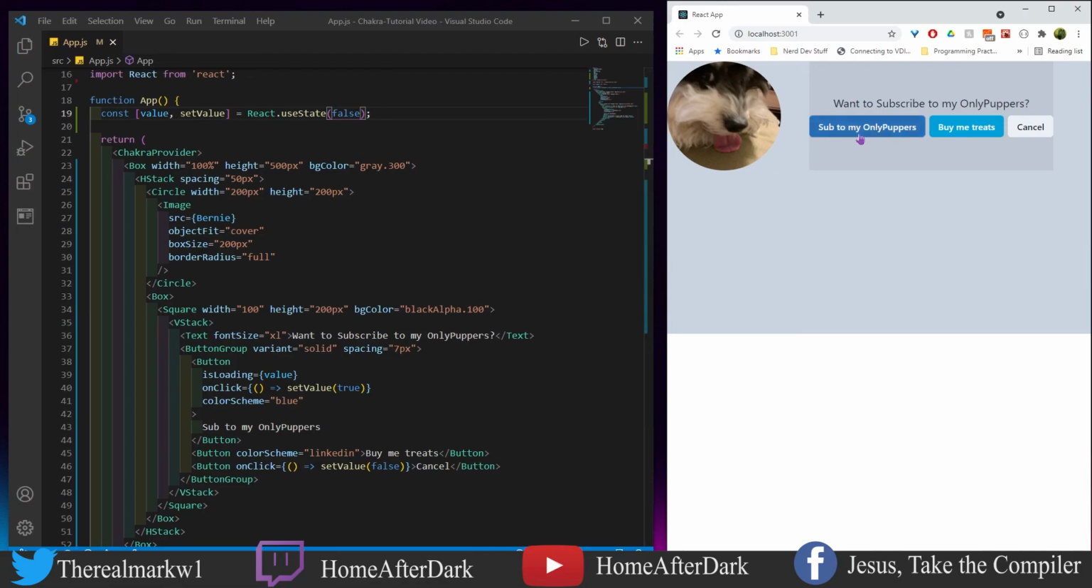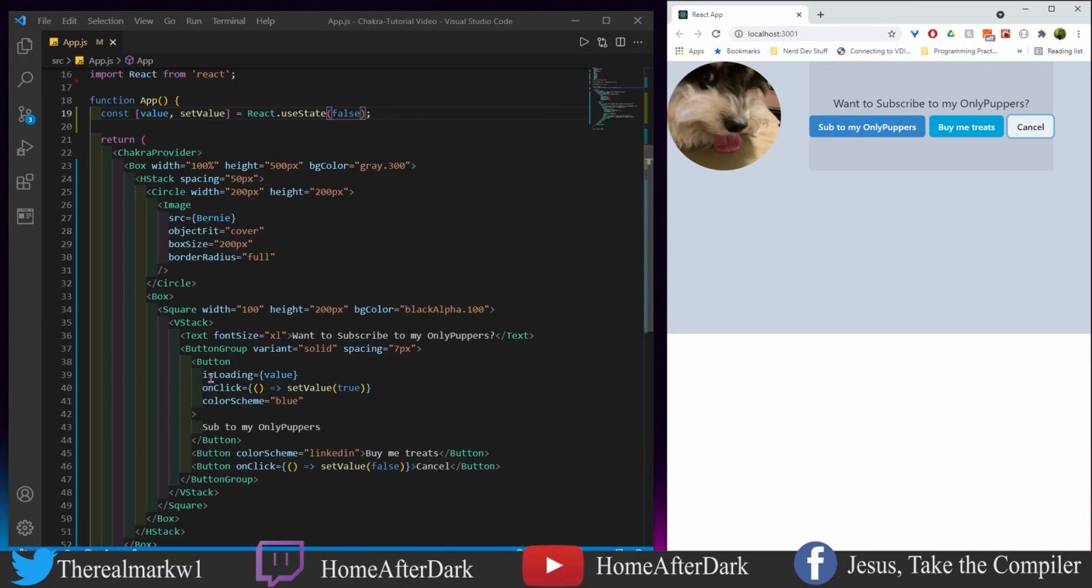So when we click sub to my only puppers, let's imagine something happens where it takes all your credit card info, and for $10 a month, you could see him, I don't know, do something hilarious because he's cute. So we click this and we see we change the state from false to true, as indicated by this is loading state changing. We have buy me treats. This does nothing. As you can see, there's no onClick right here. But say there was a time span where we could be like, you know what? I don't really want to watch Bernie go on walks with whoever, or play with corgis. You could cancel that, and this would set it back to false.